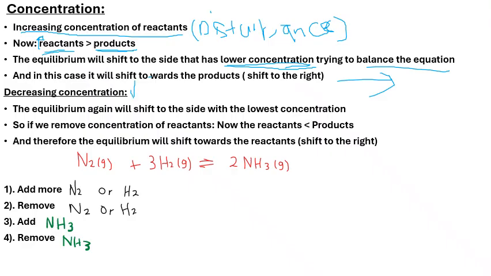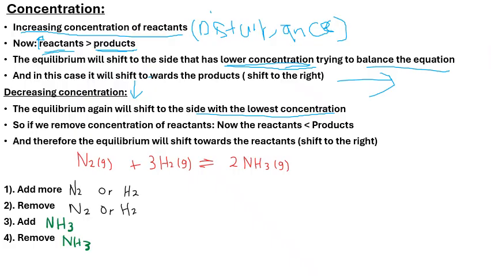Now what happens when we decrease the concentration? When we decrease the concentration, the equilibrium again will shift to the side with the lowest concentration, because it will try to increase that concentration again so that it goes back to equilibrium. So whenever we disturb the concentration, whether we increase it or decrease it, the equilibrium will always shift to the side with the lower concentration.